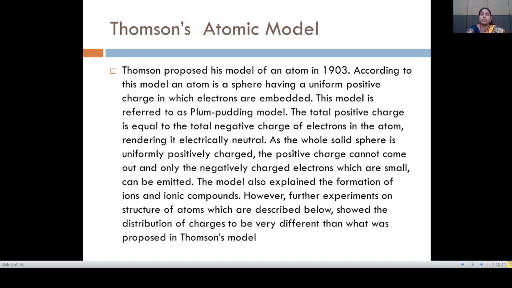And as the whole solid sphere is uniformly positively charged, the positive charge cannot come out, and only the negatively charged electrons, which are small, can be emitted. The model also explains the formation of ions, different types of ions, and ionic compounds. However, further experiments on the structure of atoms, which are described below, show the distribution of charges to be very different from what was proposed in Thomson's model.